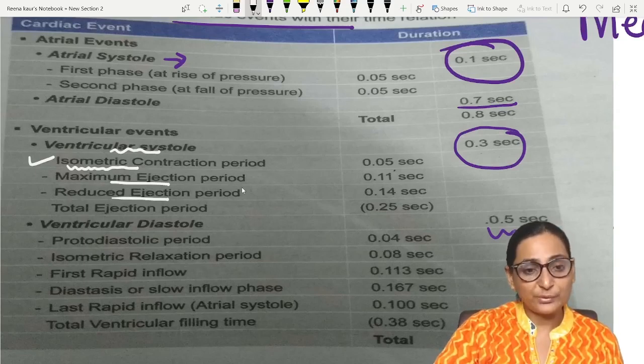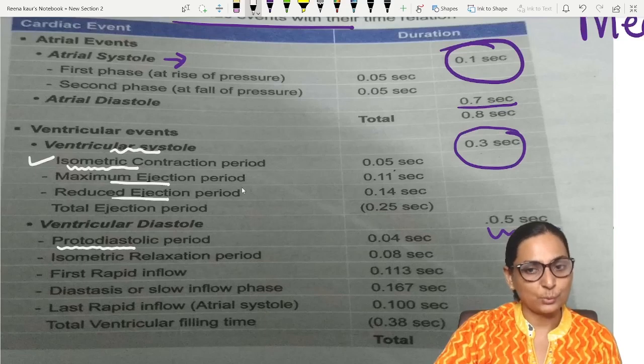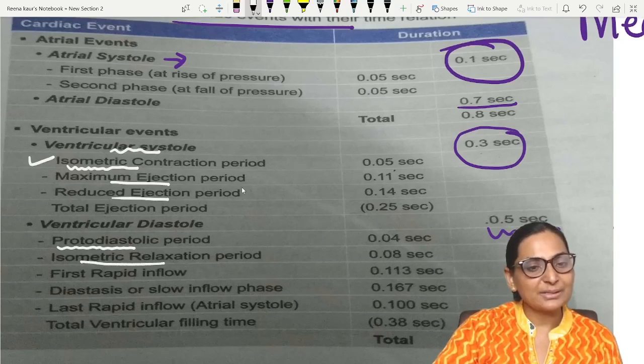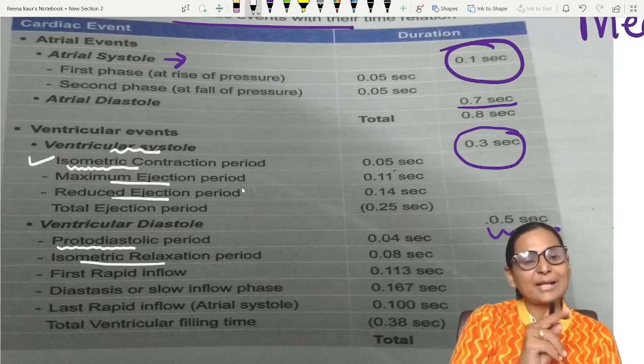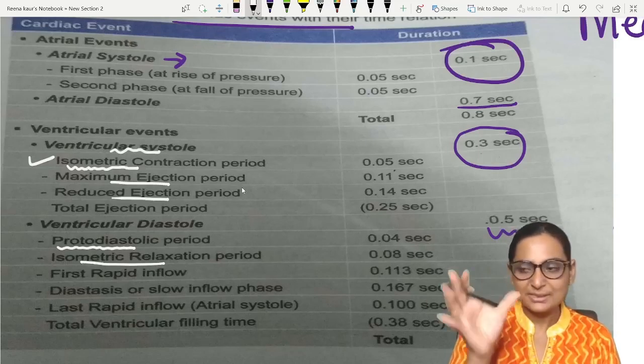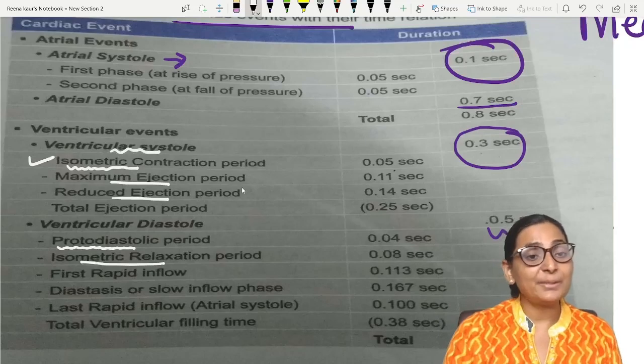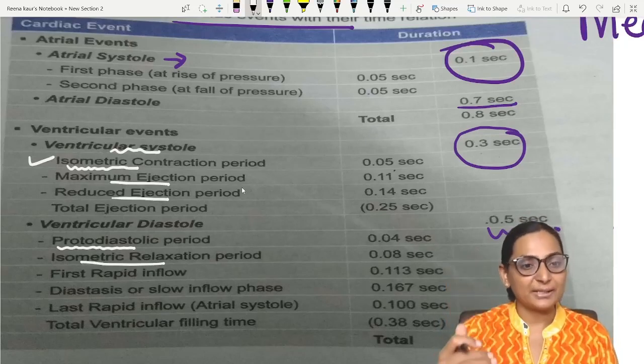Now you come to the ventricular diastole. Before ventricular diastole proper starts, there is a period called protodiastole, right? Followed by protodiastole there is diastole proper, and you will get isovolumetric relaxation. Like after contraction, what was there? Ejection, isn't it? Contraction and ejection. So in the diastole there will be relaxation and filling.